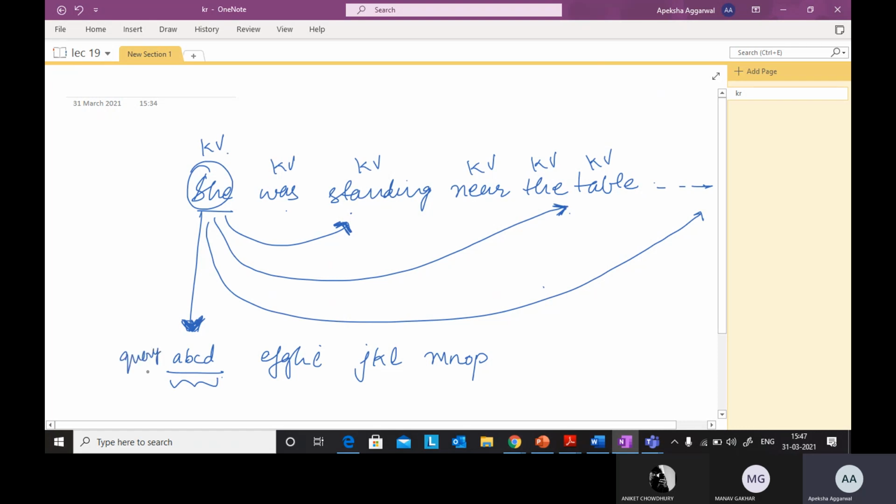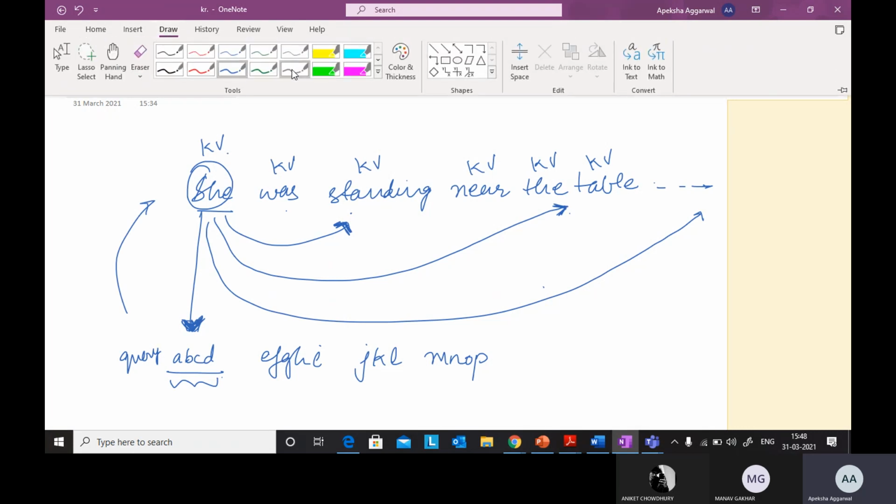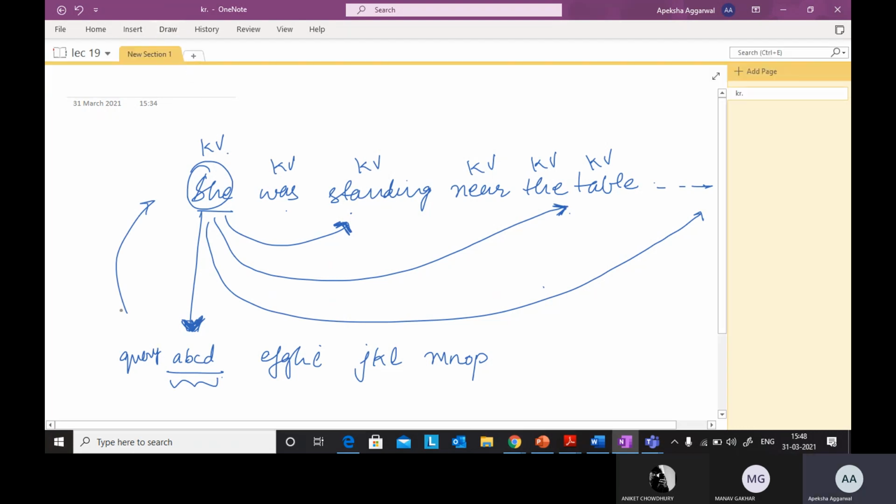So the query vector is at the decoder side. We will multiply this query with the key values, and keep on multiplying it with all the key value pairs, and we will calculate some attention weights.